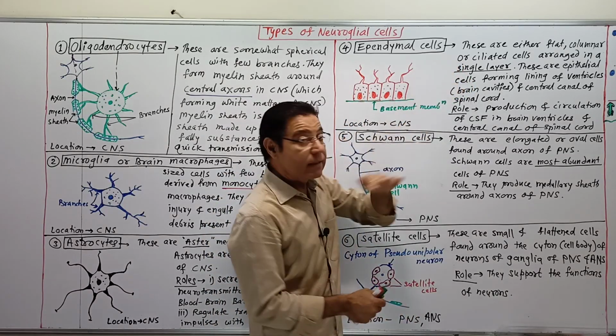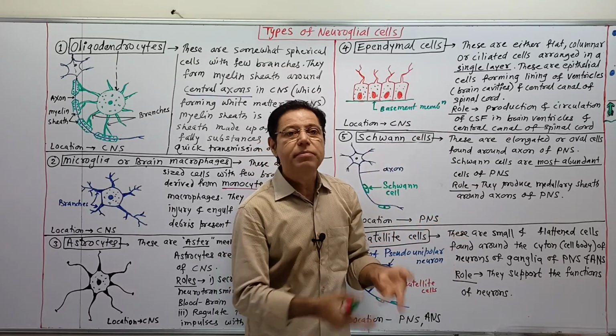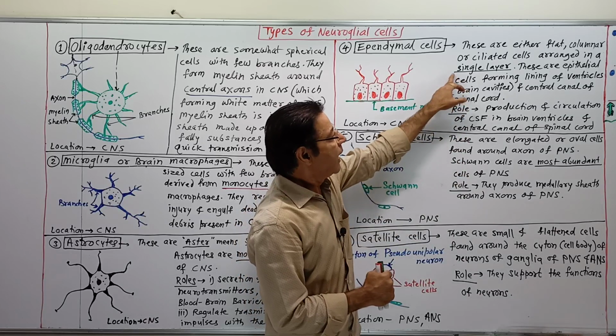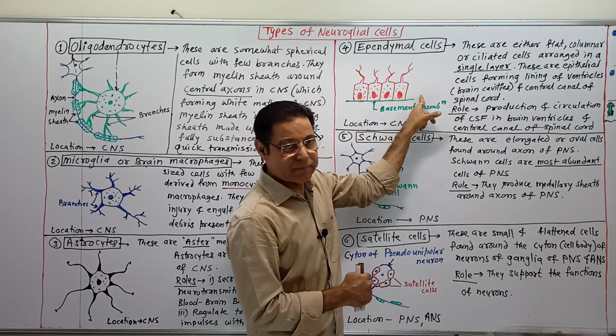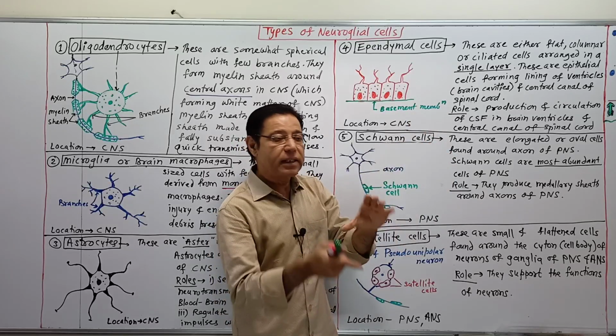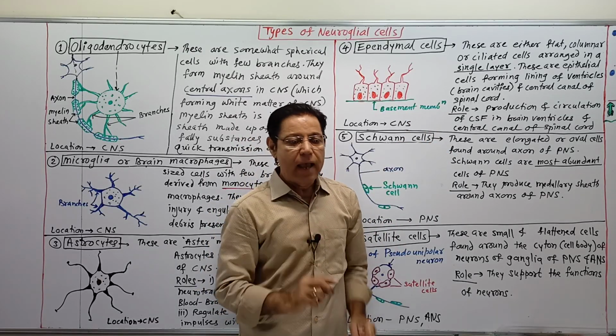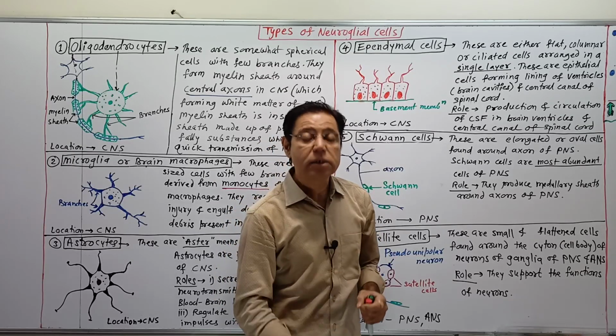The cells are either flat, meaning squamous, or columnar, or sometimes ciliated also, and arranged in a single layer, unilayered. These are epithelial cells forming the inner lining of the ventricles, meaning brain cavities, as well as the central canal located in the spinal cord.